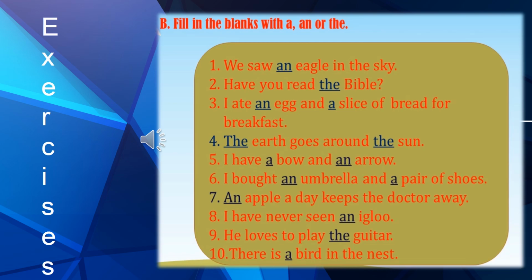Number 9: He loves to play the guitar. Guitar starts with G, and here we are talking about a particular instrument which he loves to play. So we have used article the here. Number 10: There is a bird in the nest. Bird starts with B, so we have used article a because B is a consonant. This also we will complete in our English grammar book.